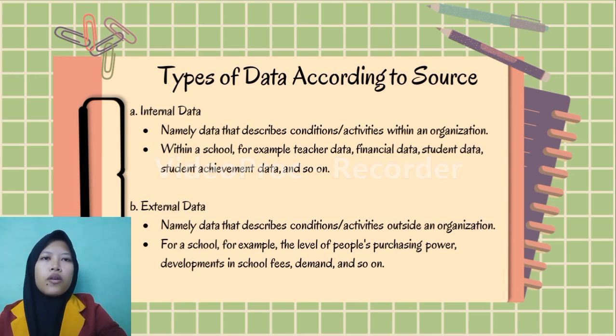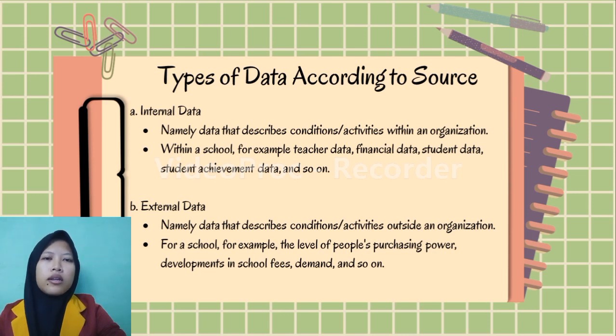Next, types of data according to source. A. Internal data, namely data that describes conditions or activities within an organization. Within a school, for example, teacher data, financial data, student data, student experience data, and so on.